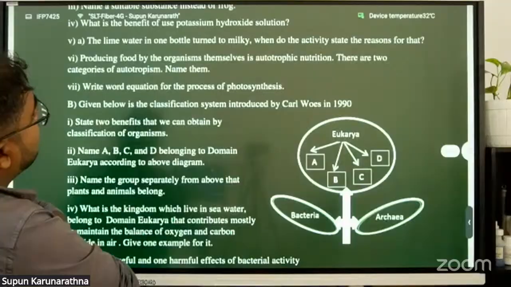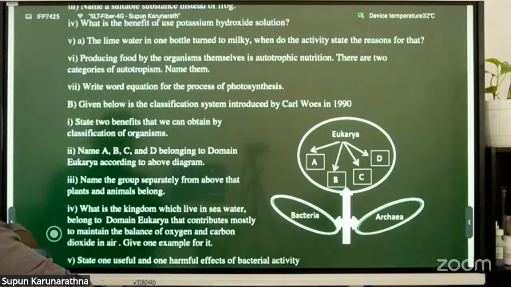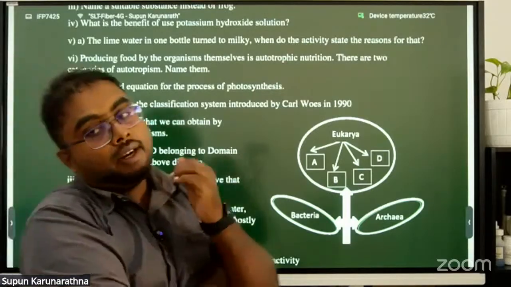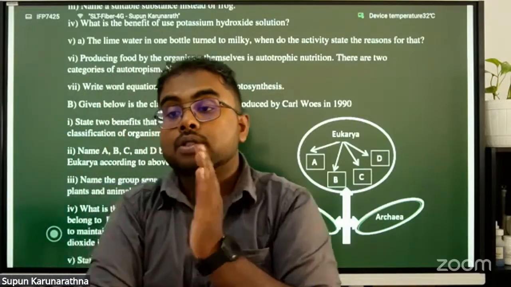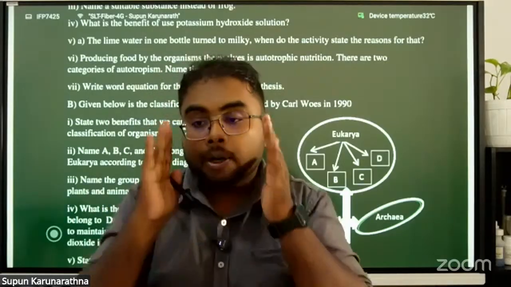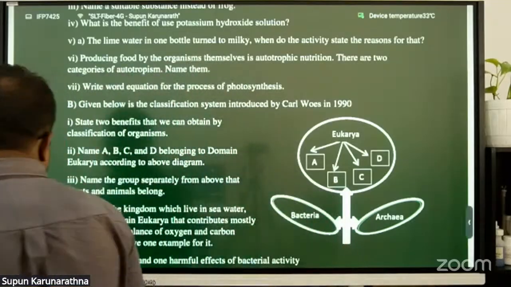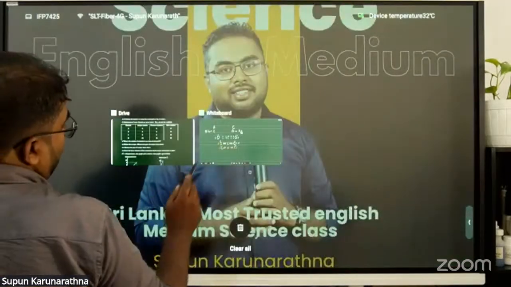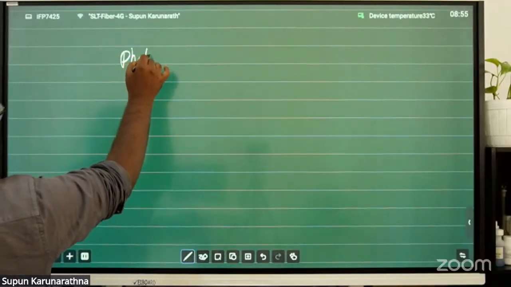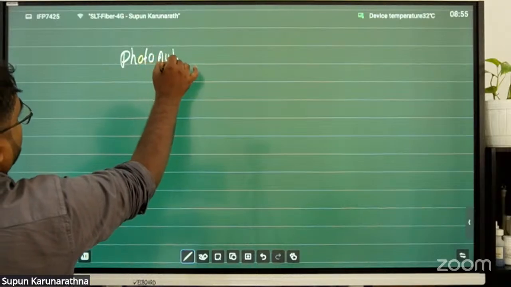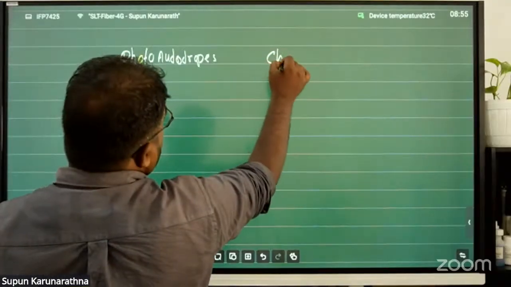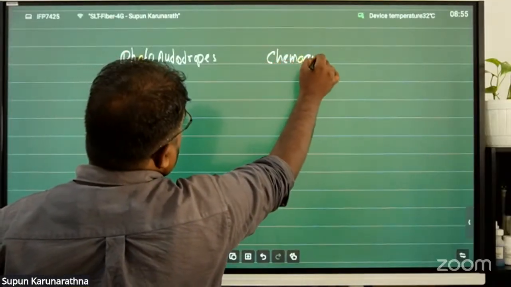Producing food by organisms themselves is autotrophic nutrition. There are two categories of autotrophs. Name them. The organisms that can produce their own food, we call autotrophs. But autotrophic organisms can be divided into two main groups. One we call photoautotrophs, and another we call chemoautotrophs.